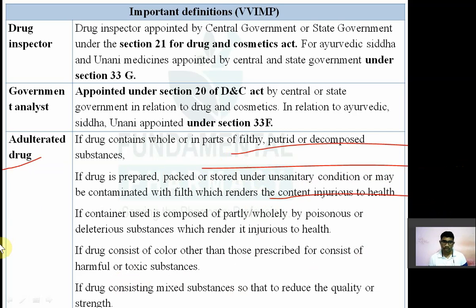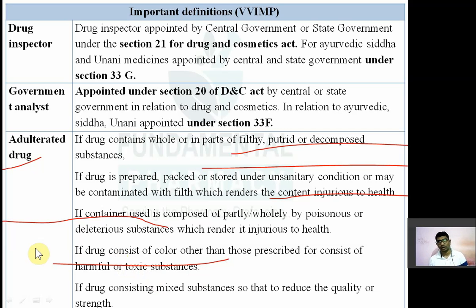If the drug container is composed partly or wholly of poisonous or deleterious substance which renders it injurious to health, that also comes under adulterated. Now if the drug consists of a color other than the prescribed color, the question has come as it is in this. So if a drug consists of a color other than prescribed, it may be regarded as a dash as per the Drug and Cosmetic Act.